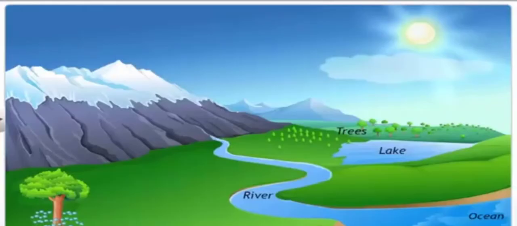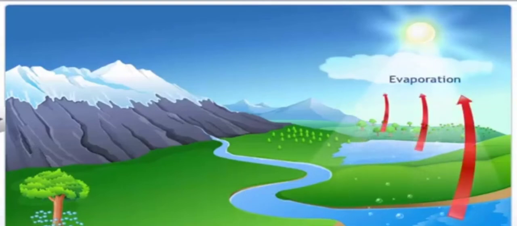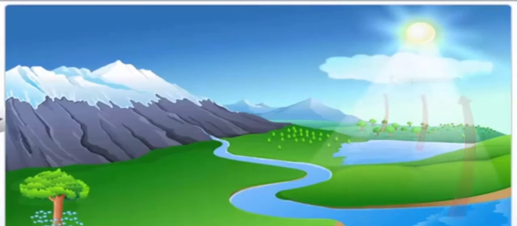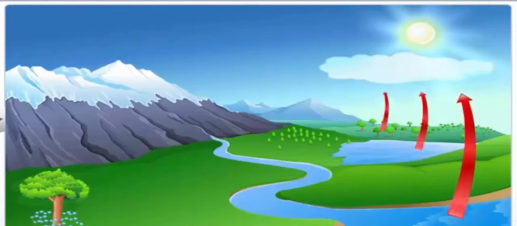The air plays a vital role in the formation of rain. The water bodies get heated up during the daytime, and this water evaporates into the air in the form of water vapor. The hot air rises and carries the water vapor with it.